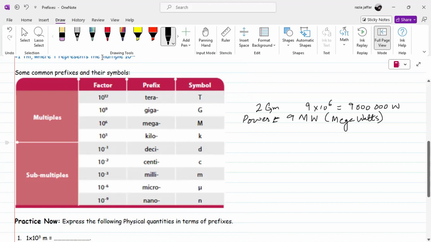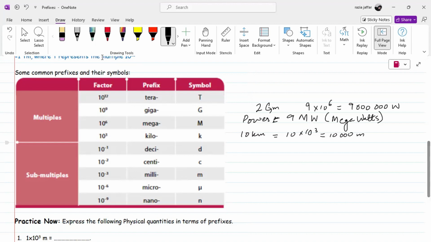The next is kilo. Kilo is a very common prefix that you use on a daily basis, for example kilometers, like 10 kilometers. So actually it represents 10 into 10 power 3, which means 10,000 meters.